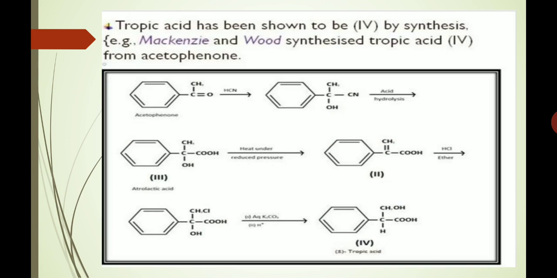Tropic acid has been shown to be structure fourth by its synthesis. For example, Mackenzie and Wood synthesized tropic acid from acetophenone, which I have shown in this reaction sequence, the synthesis of tropic acid. So, we can say tropic acid has the structure fourth.